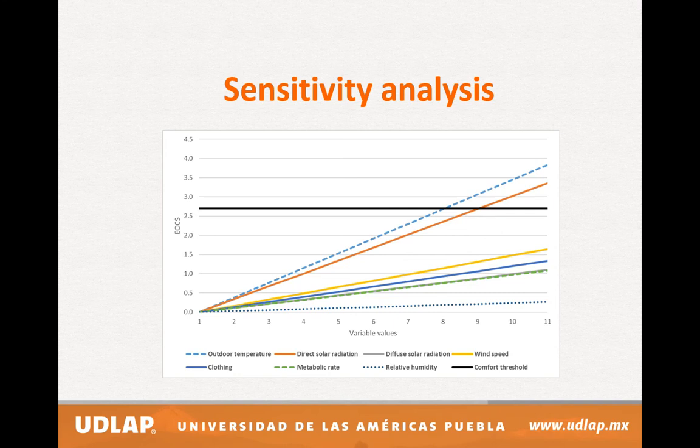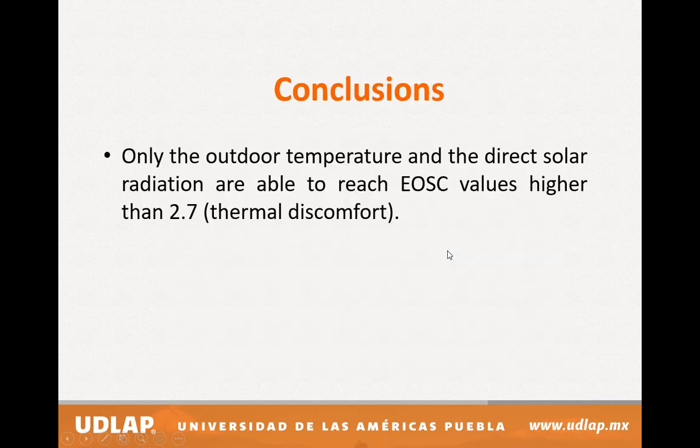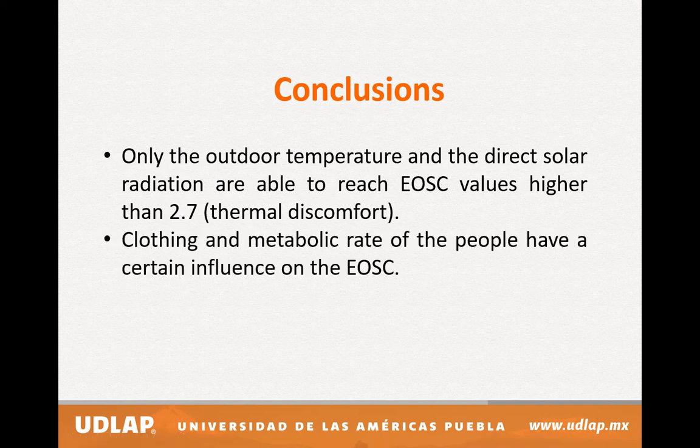With this, we have a sensitivity analysis, and we can conclude that only outdoor temperature and direct solar radiation can, alone, get EOSC values higher than 2.7. If we have a combination, of course, we can get other values. The conclusion is that only the outdoor temperature and the direct solar radiation are able to reach EOSC values higher than 2.7. However, the clothing and the metabolic rate of the people have a certain influence on the EOSC when taken alone.